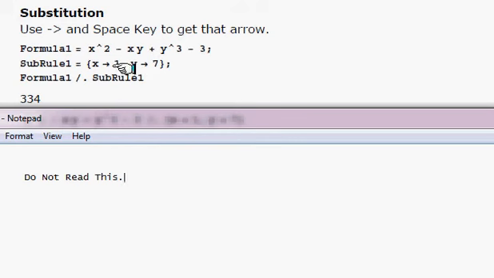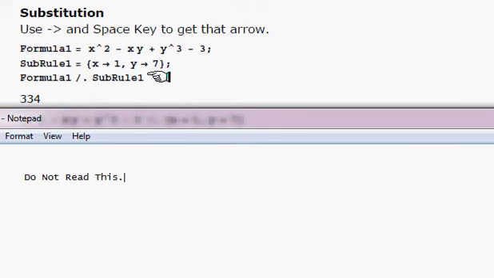So if you plug those values 1 and 7 in there, this whole value is going to be 334. Again, if you want a numerical value, you turn that 1 to 1 point or 7 to 7 point, and then it's going to show you a numerical value here. But this is how you substitute things.